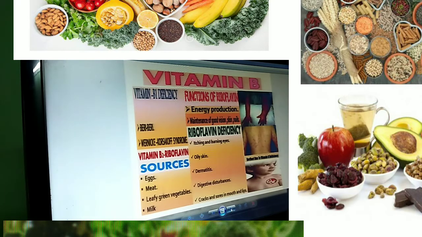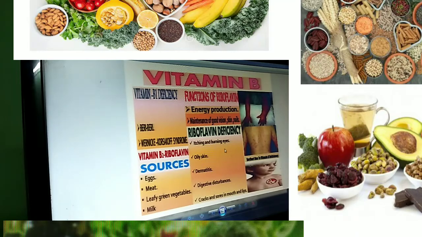If it is lacking, what will happen? You will get a disease known as beriberi. These two are the pictures showing it. And Wernicke-Korsakoff syndrome means the body will get, we say in Telugu, mudtalu. And malabsorption also. Next, vitamin B2 is otherwise known as riboflavin. The sources are egg, meat, leafy vegetables, milk, and this is very good for energy production and maintains good vision, and keeps skin and nails healthy.